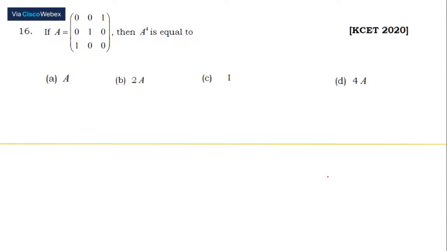Okay, the 16th one. This is a square matrix for us. Thank you, Chavan. This is a square matrix and they've asked us A to the power 4, and the answer to this, please note down, 8. When you have a 3 cross 3, we can't use the previous formula. That expression is only used for a 2 cross 2 matrix. If it is a 3 cross 3, you don't have a choice. What are you supposed to do? You have to multiply the given square matrix again to itself, which is going to give us A square.